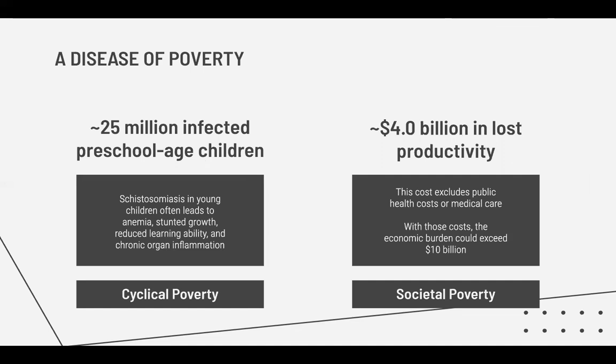This disease is very dangerous for small children. If you get infected and it's untreated, you often have lifelong problems, including stunted growth and reduced cognition. This makes it harder to earn income as you're older, leaving you in poverty. On the social side, about $4 billion is lost in worldwide productivity, and this number doesn't even include healthcare costs or medical costs. With those figures included, this burden could exceed $10 billion.